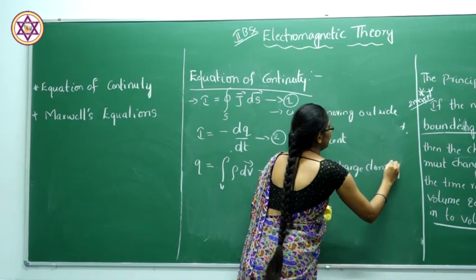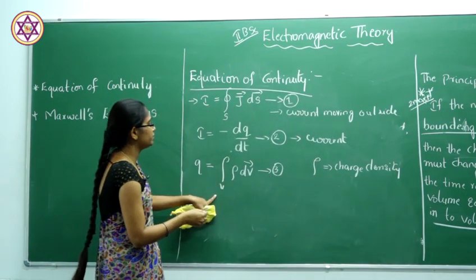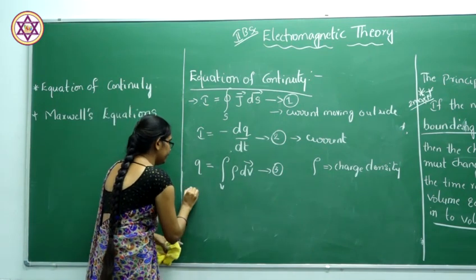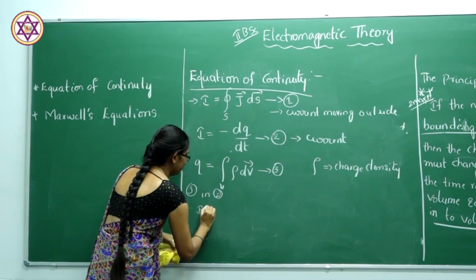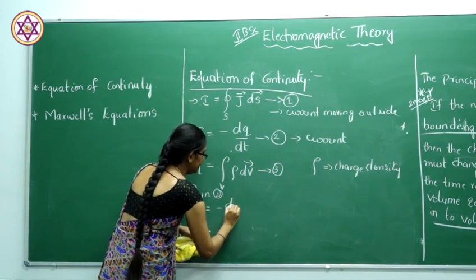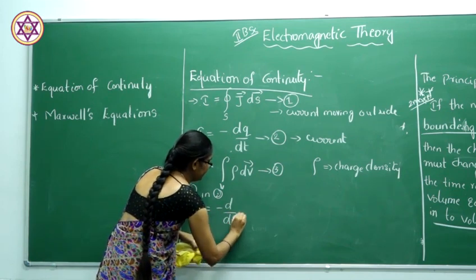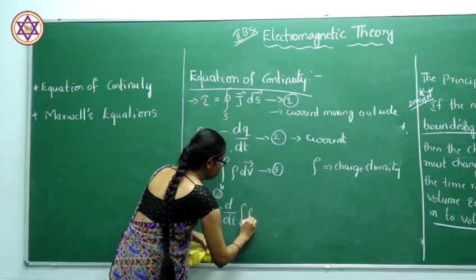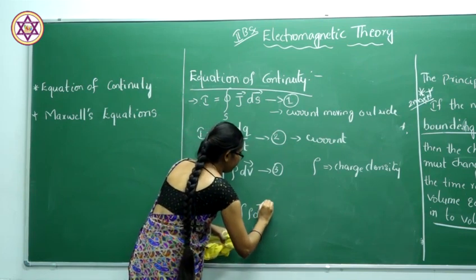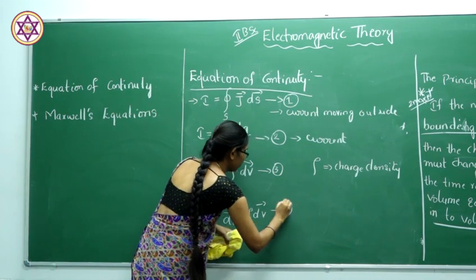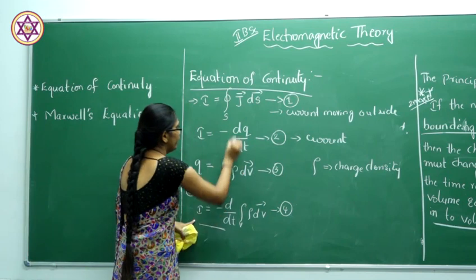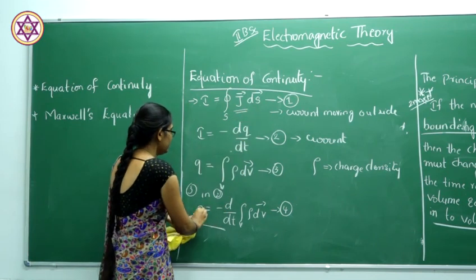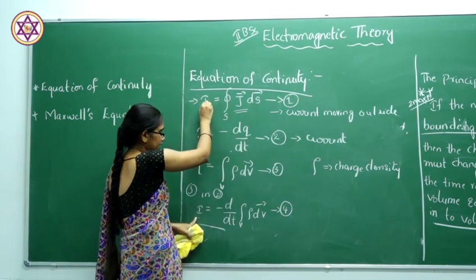Charge density, and by substituting equation 3 in equation 2, we get I equal to minus d by dt of the volume integral of rho dV. This is equation number 4. By comparing equation 4 and equation 1, both are one and the same, both are current.